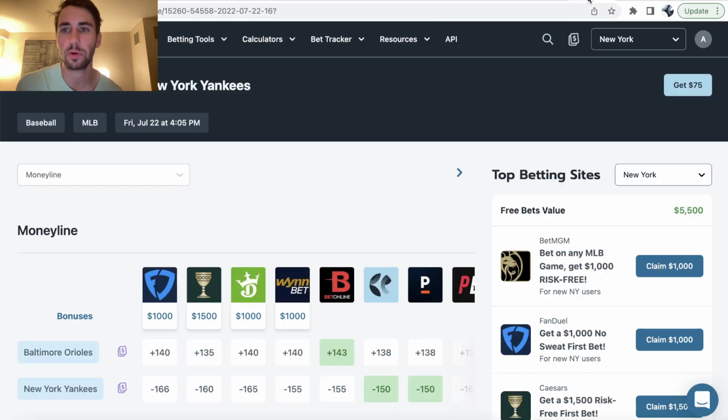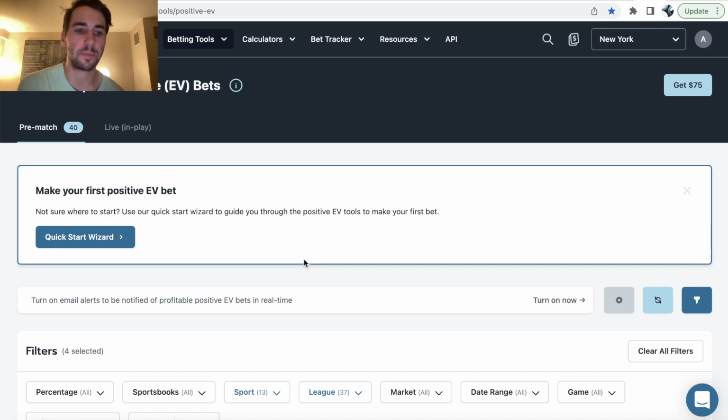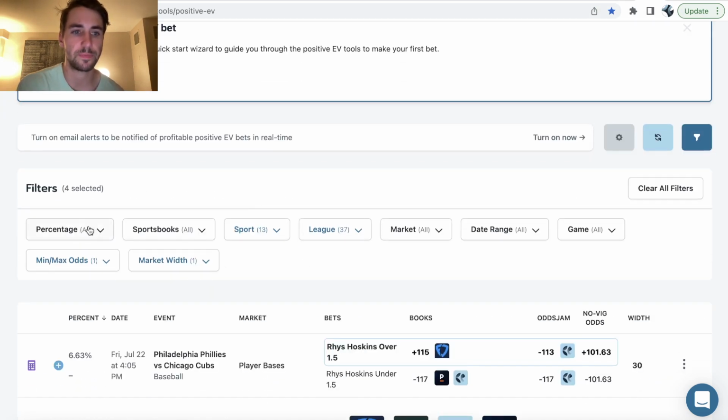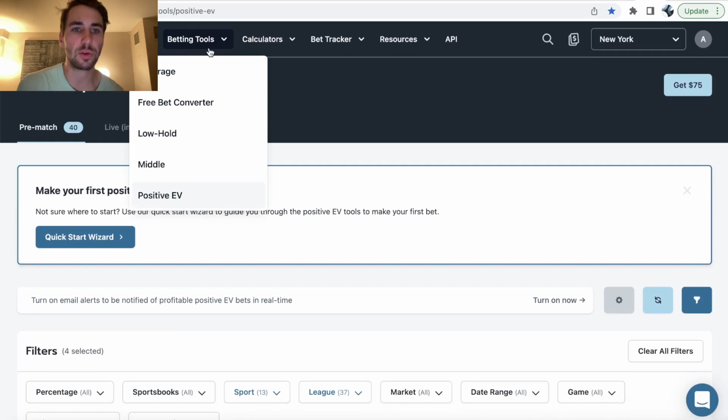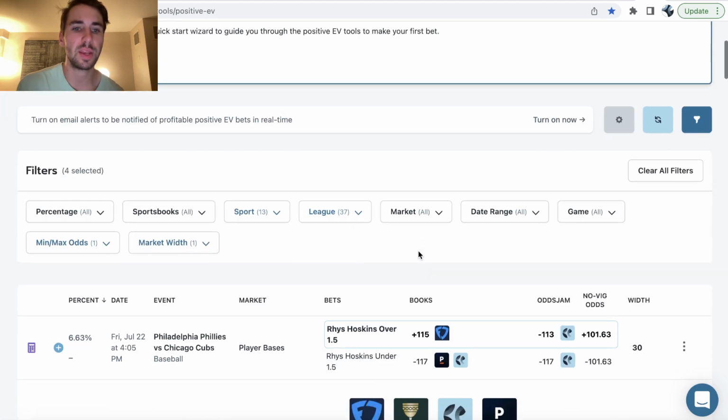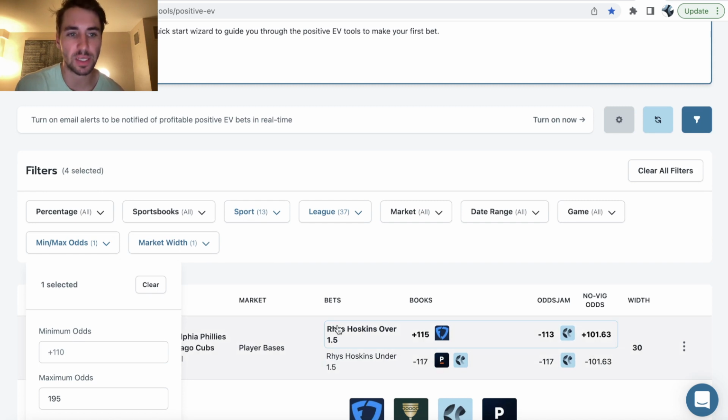So that's thing number 2. Thing number 3 is right here. This is just going to be filters, right? On any of the betting tools on OddsJam, you can now have more in-depth filters, right? You can filter by min-max odds. Maybe you don't want to place bets above plus 500 odds, whatever, right? Or you don't want to place bets below minus 300 odds, whatever, right? You can tailor what bets the software shows you.